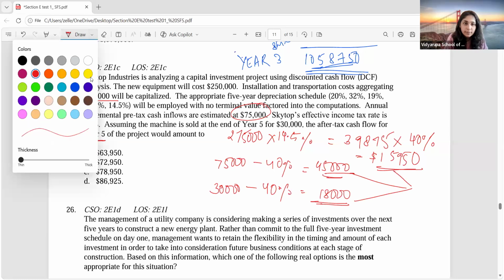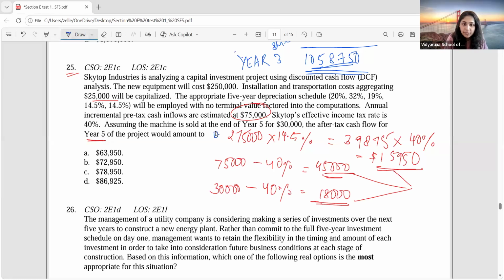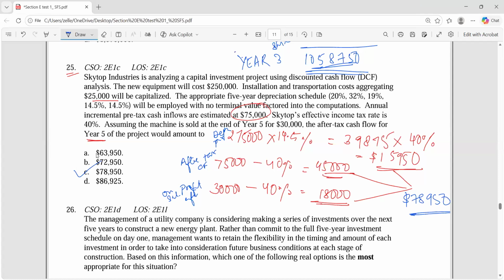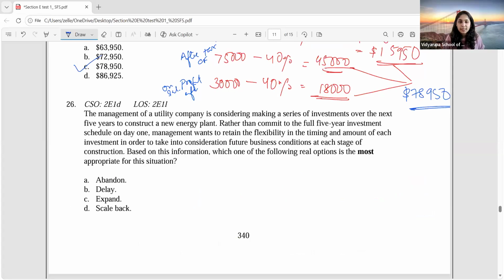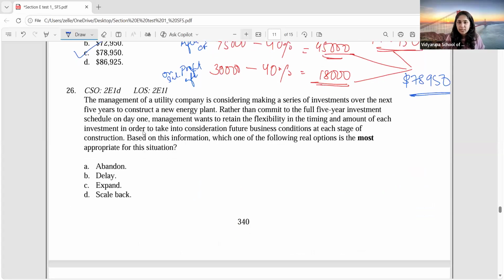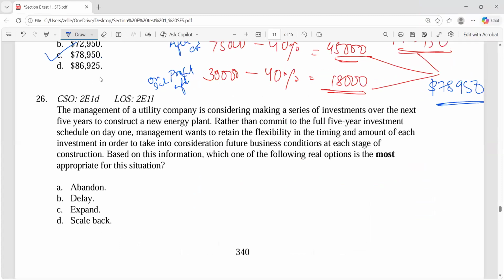This is your depreciation tax shield. This is your after-tax cash flow. And this is your profit after tax on sale of the machinery. So when you add all this, how much do you get? 78,950. Okay. Next question. Did you all do this question, question number 26? No, ma'am.